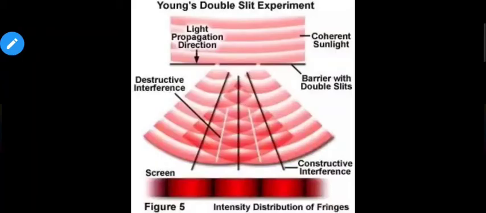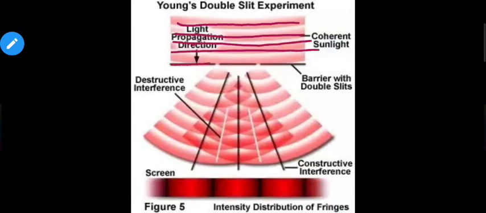Now practically speaking, this is the example of constructive and destructive interference. As a starting point we have, let us say, almost parallel sunlight, and when this sunlight passes through this slit or small openings, as mentioned earlier, because of diffraction they will bend. So this is the example of diffraction.